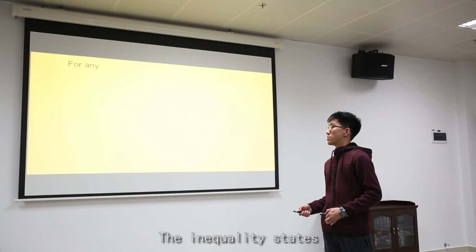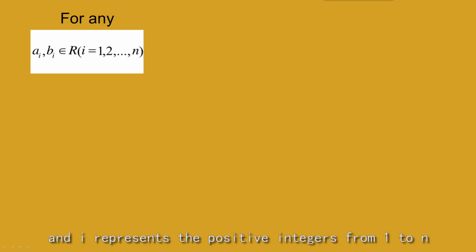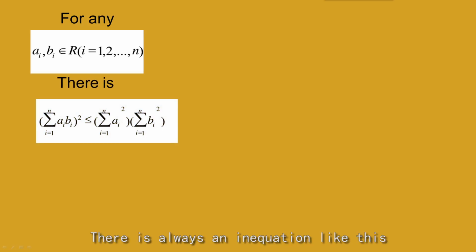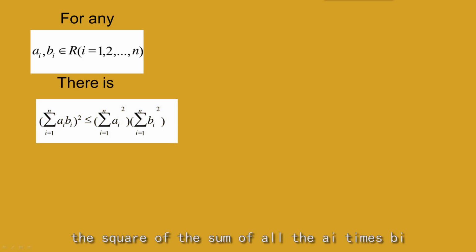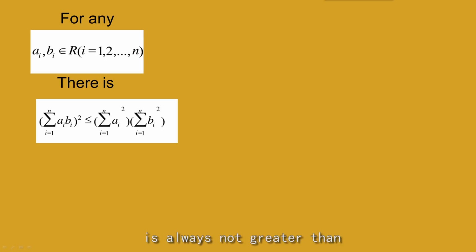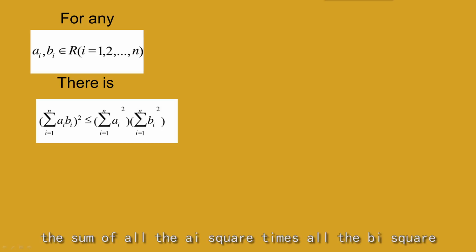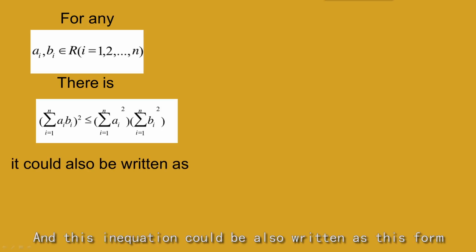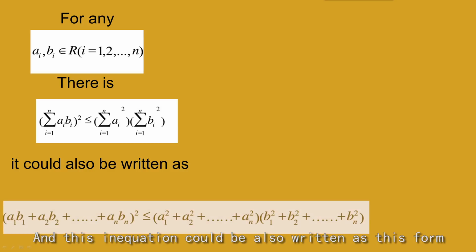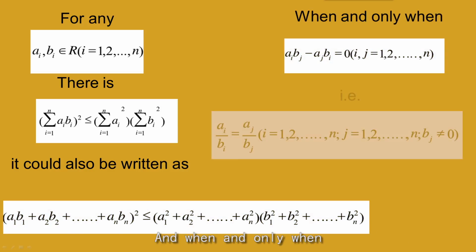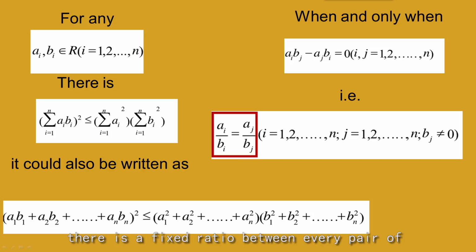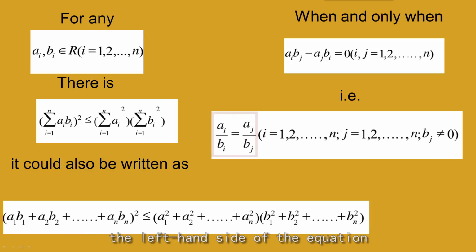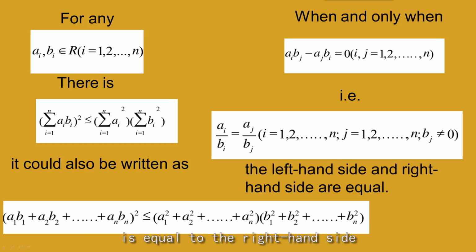The inequality states that for any real numbers ai and bi, where i represents the positive integers from 1 to n, there is always the relation that the square of the sum of all the ai times bi is no greater than the sum of all the ai squared times the sum of all the bi squared. And this inequality could also be written in this form. And when and only when there is a fixed ratio between every pair of ai and bi, the left-hand side of the inequality is equal to the right-hand side.